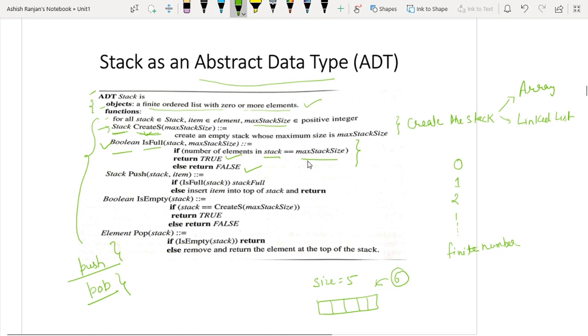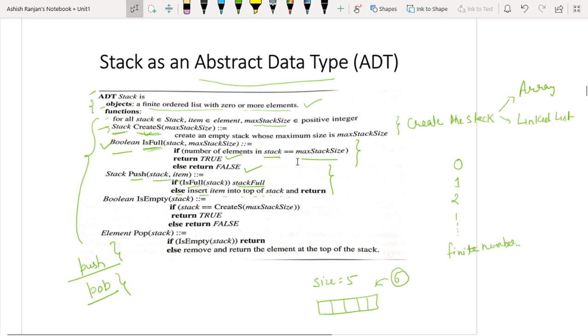Now here I am trying to push an element into the stack. So stack push, stack an item. Is stack full? From here I am calling this function. If the stack is full, you have to say your stack is already full, you cannot insert the element. Else insert the element at the top of the stack.